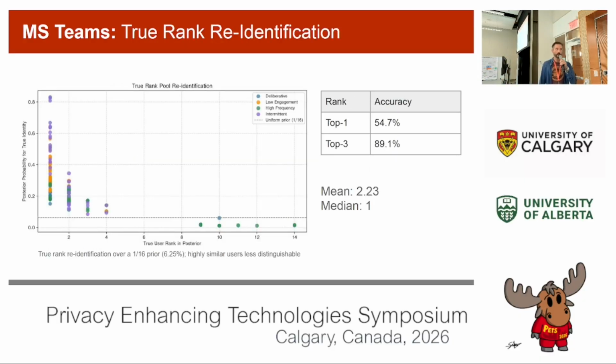Again, in a more real-world application now, here we can do true rank re-identification. So this is actually all 160 runs. In the top one accuracy, we have 54.7%, which is effectively saying that if we have one shot, we are actually re-identifying over half of these users on just one guess. If we've got 3 guesses, we're going all the way up to 89.1%. So we've got a median of 2.23 and the median true rank of 1.